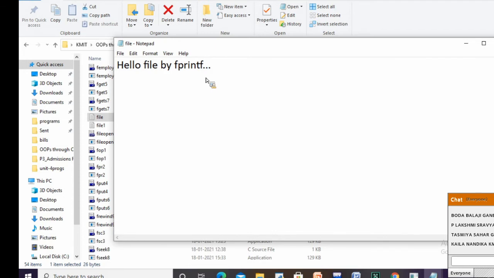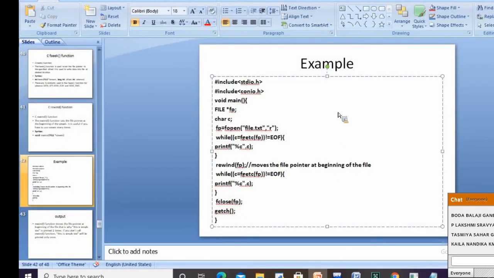Everything it is going to read character by character from the file specified in the file pointer. So this file.txt is being pointed to by the file pointer fp. With the help of this fp, we are trying to read character by character from that specific file, and we are trying to print that particular character.